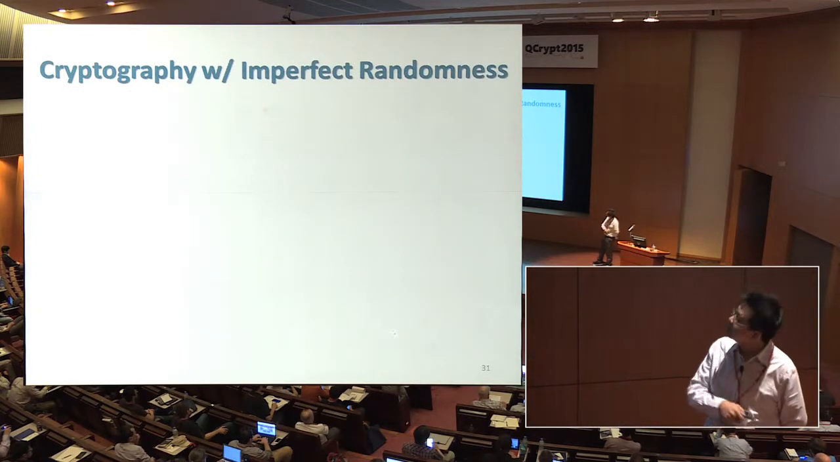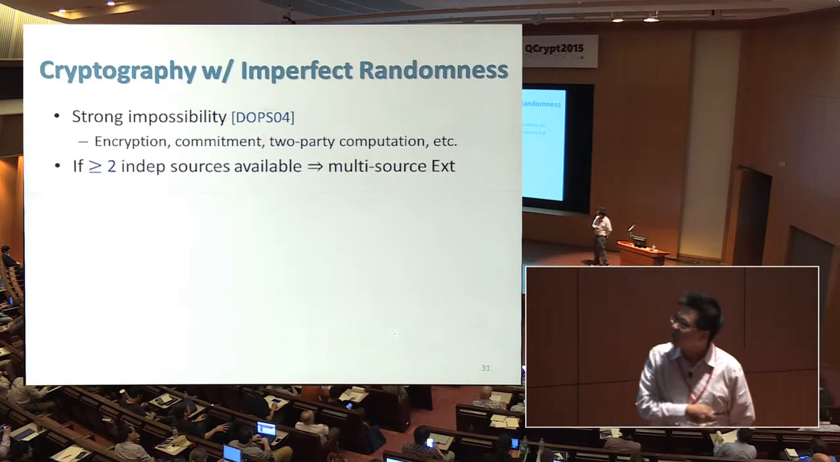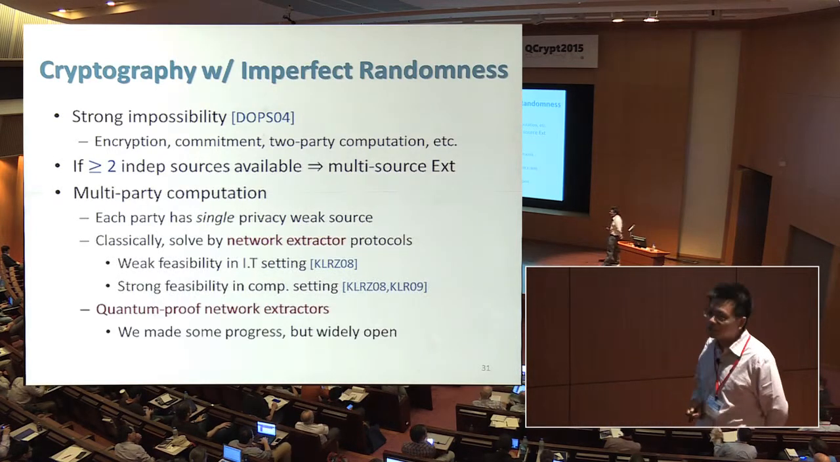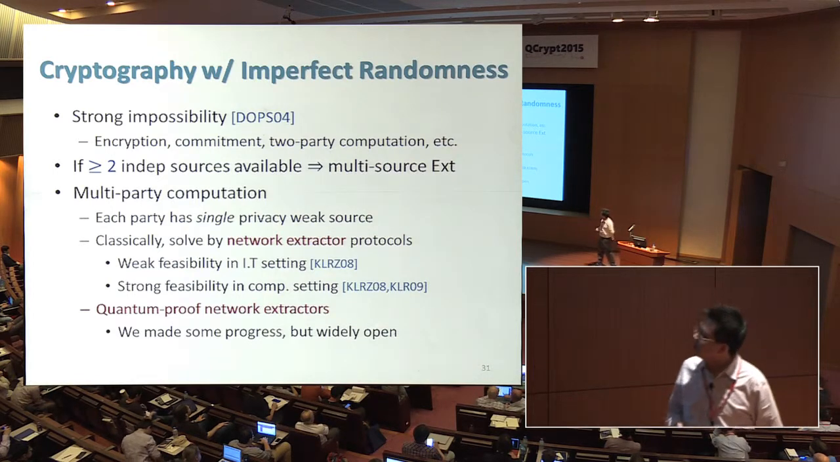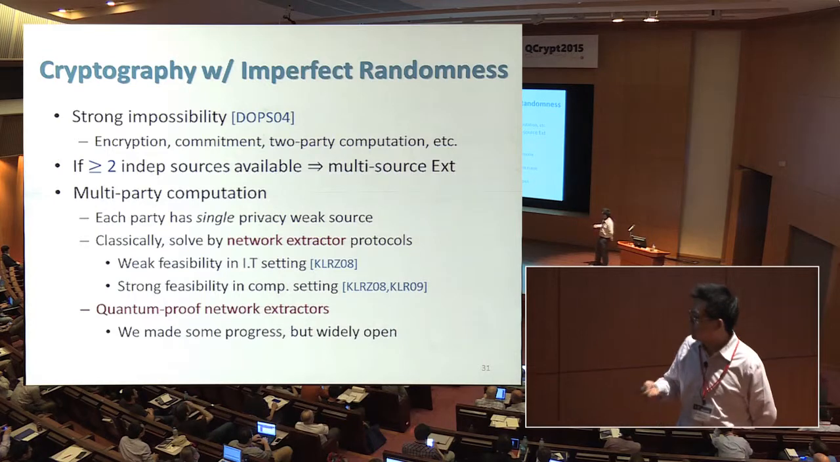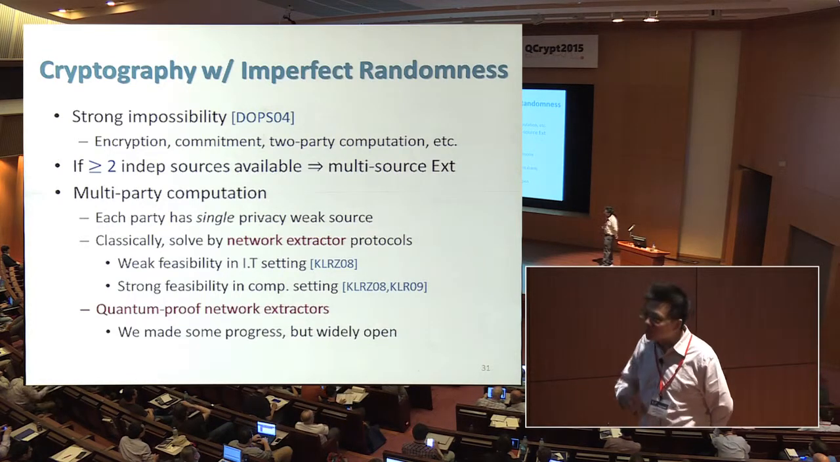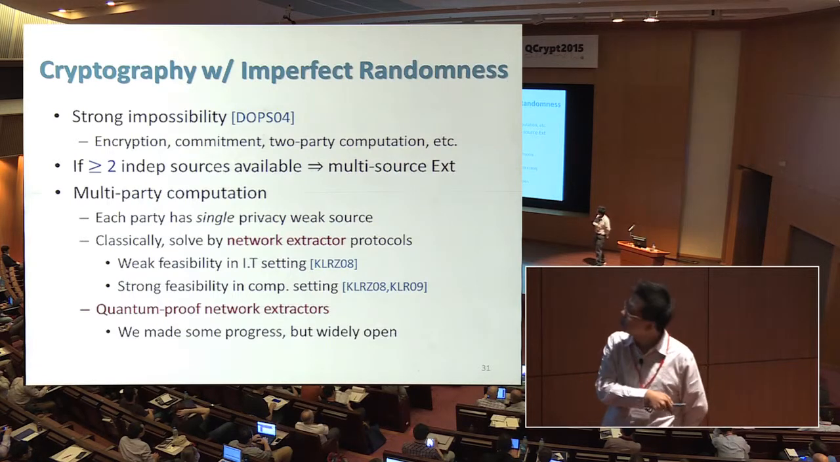Another thing I want to talk about is cryptography with imperfect randomness. Since I'm running out of time, I'll just mention that this question in the multi-party setting is related to something called the network extractor. This also motivated the study of quantum-proof network extractors in the presence of quantum side information.